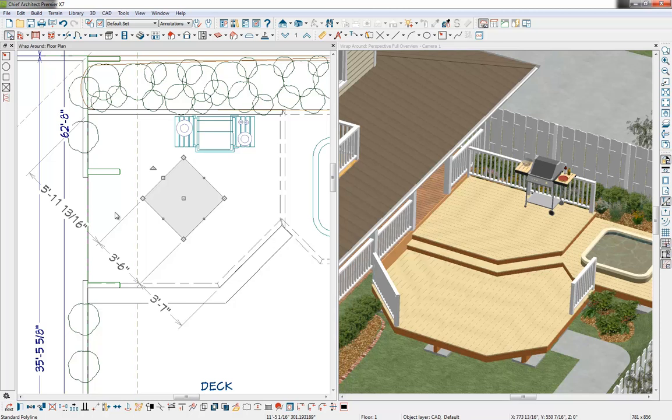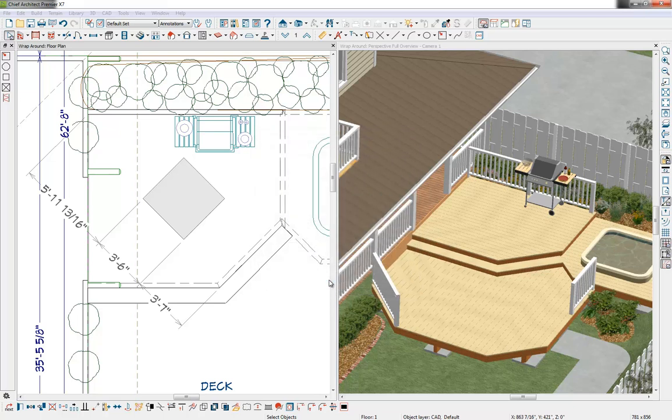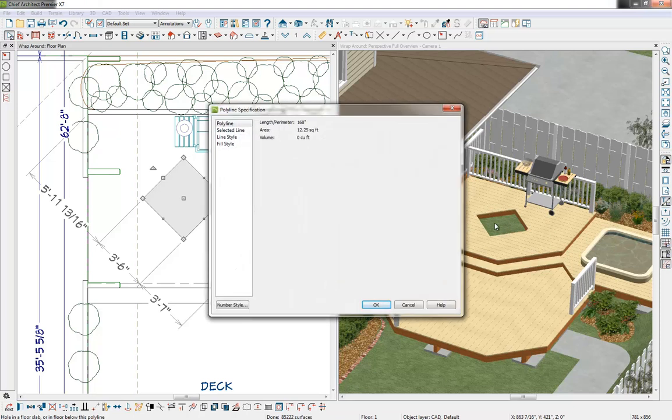Then once I have it positioned and dimensioned correctly, I need to turn this into a hole. So our polylines can be used to recreate a number of different objects just simply by converting them. So we have a tool down here in our edit toolbar. I'm going to convert the polyline to a hole in the floor platform. Then I'll select OK, and you can see that hole here. We'll select OK again.